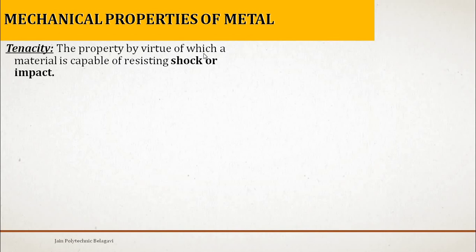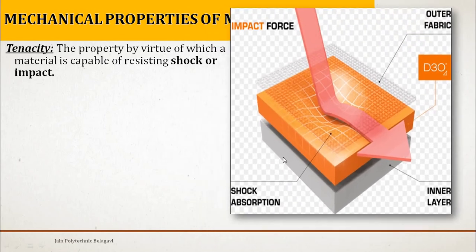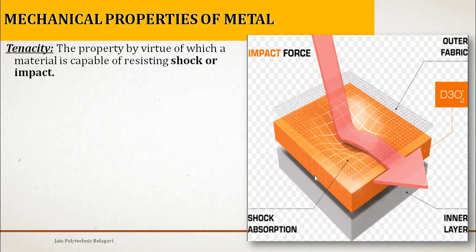The property by virtue of which a material is capable of resisting shock or impact. See, so here I have taken one example. Consider this is nothing but an impact force, a sudden force applied on some shock absorbing material. Metals also have this property of shock absorption; they can resist a suddenly applied load. So that property of resisting shock loads or impact loads, instant loads, you can say.